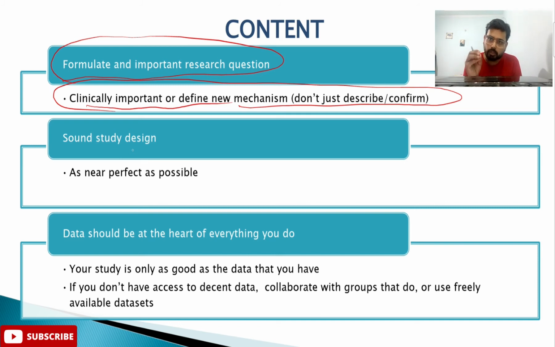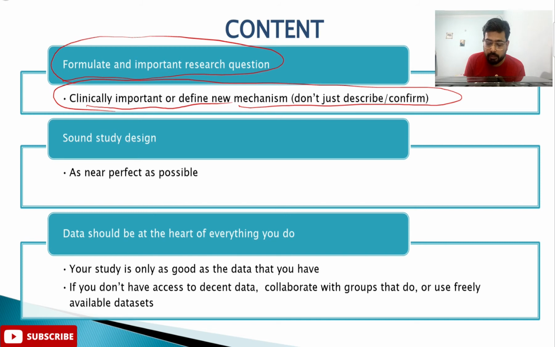It should be clinically important to doctors, or you are defining a completely new mechanism for a completely new phenomenon. That should be your priority. You don't have to just describe the phenomenon or conform to already existing theories. You just have to devise a new theory, a new concept, a new mechanism. You have to identify those things.